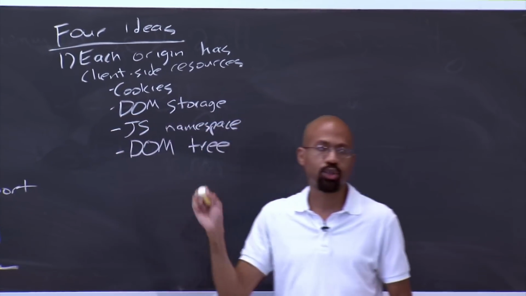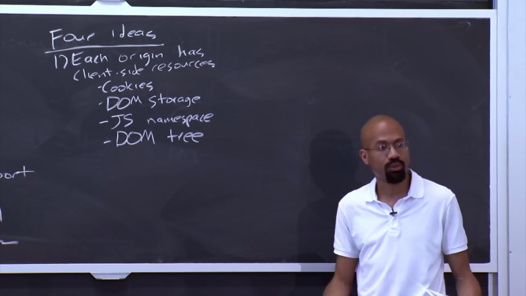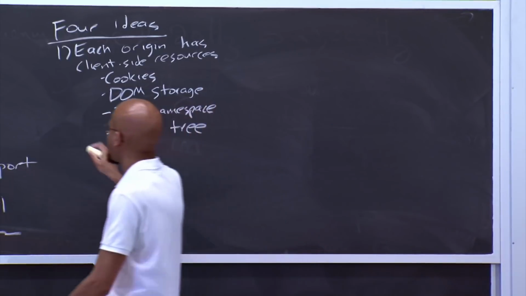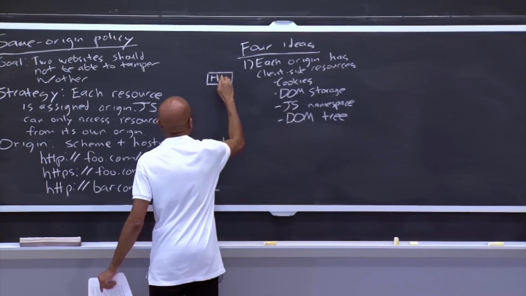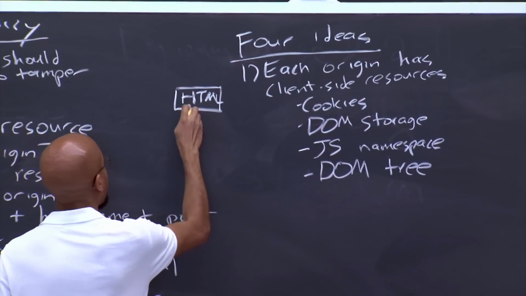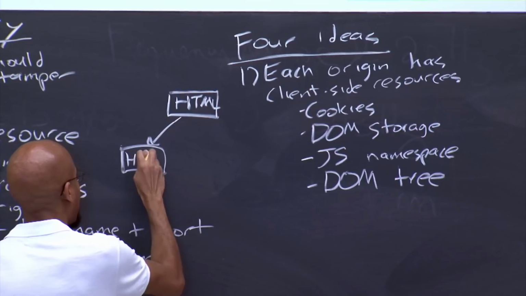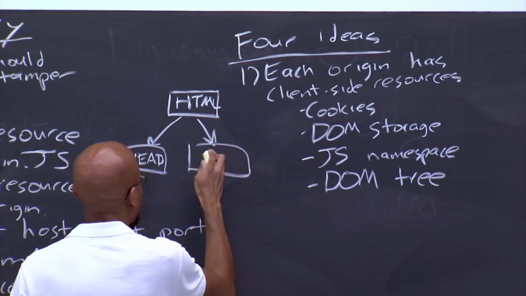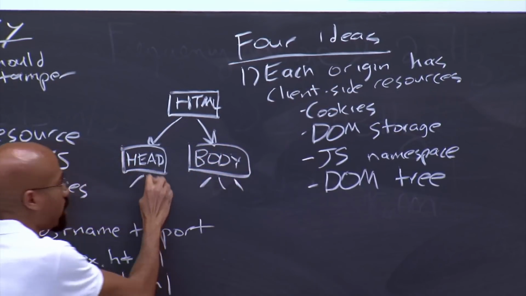So DOM is short for Document Object Model. And the DOM tree is essentially a JavaScript reflection of the HTML in a page. Right? So you can imagine that the DOM tree has a node for the topmost HTML node in the HTML, and then it's going to have a node for the head tag. Then it's going to have a node for the body tag, right? So on and so forth.